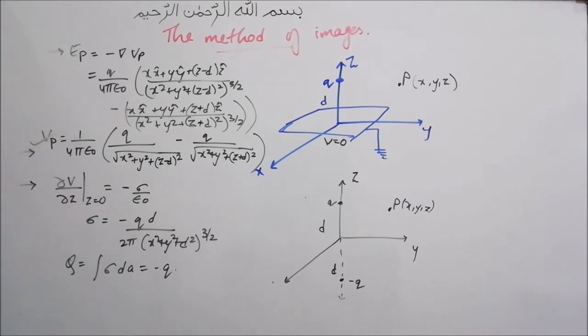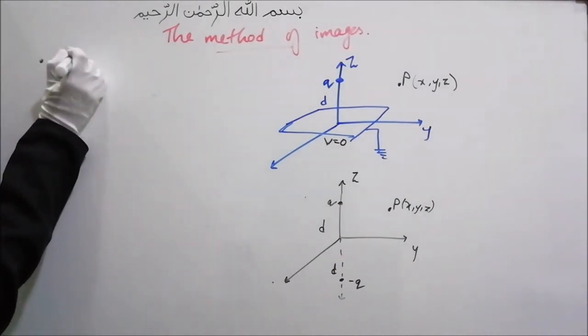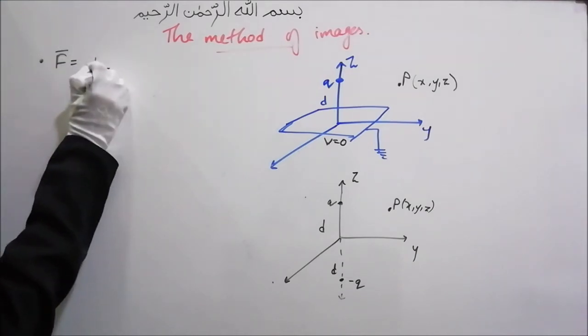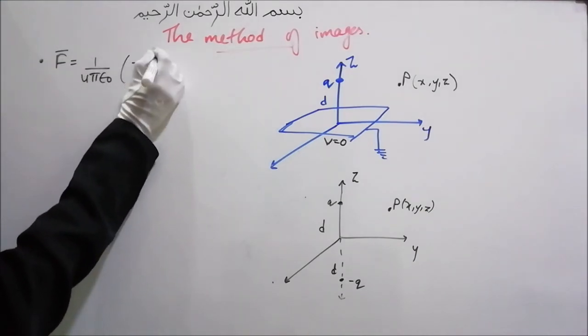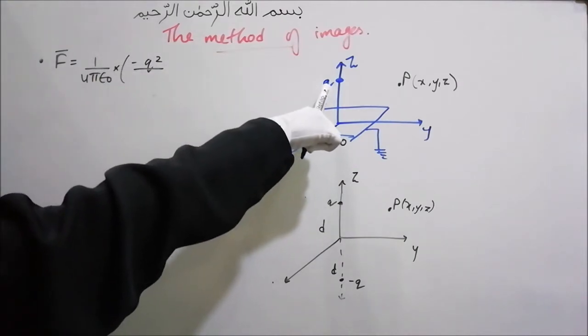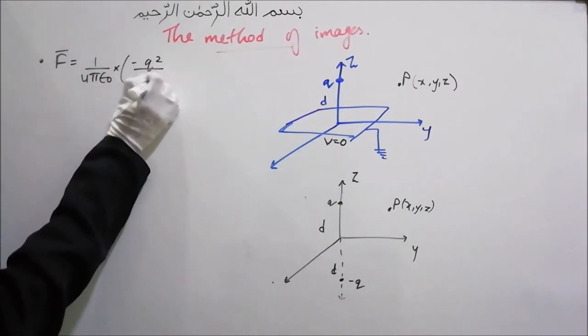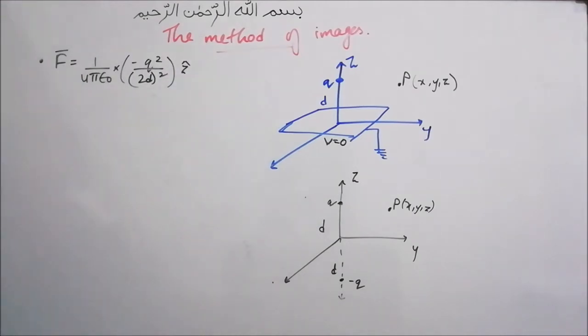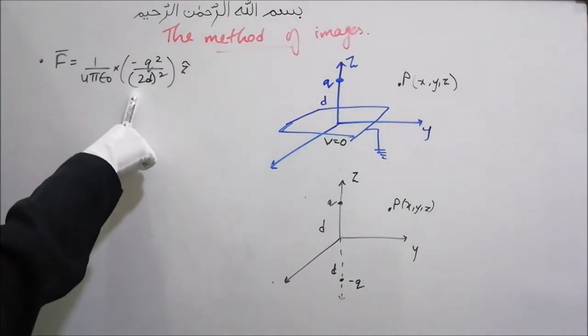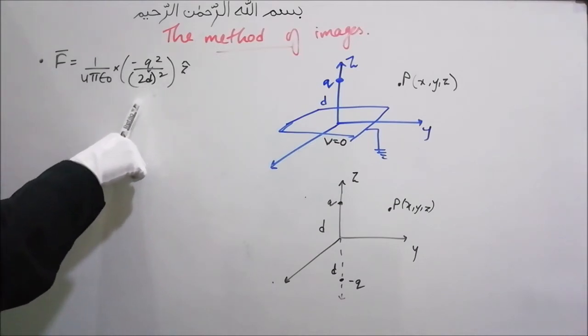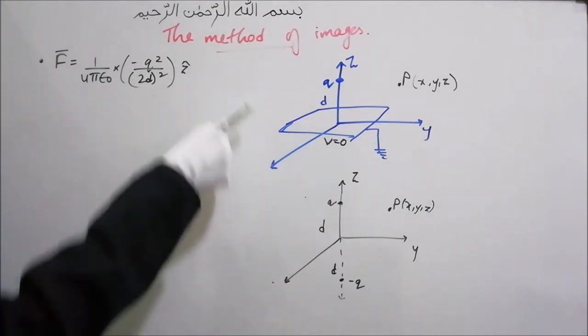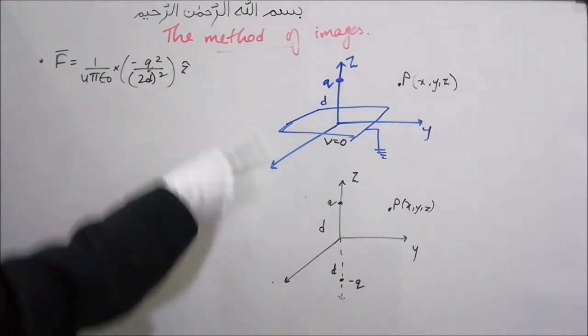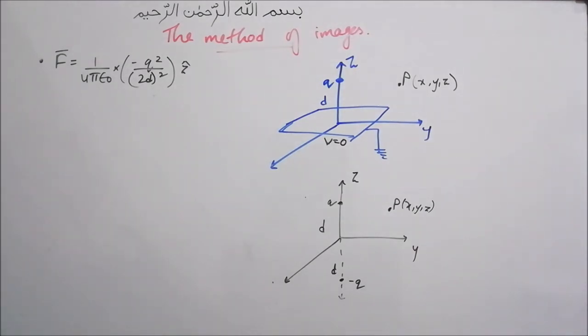Now we can calculate the force of attraction. The force of attraction will be equal to 1 by 4 pi epsilon naught times minus q squared upon the distance, here 2d, the whole squared, in the direction z hat. The reason I used 2d is because the potential we saw in both configurations was the same. Therefore, the electric field will also be the same in both configurations, and so will be the force. Therefore, I found the force using the second configuration, which is also the same for the first configuration.